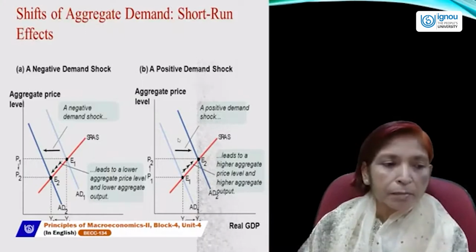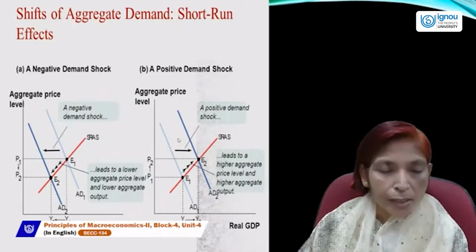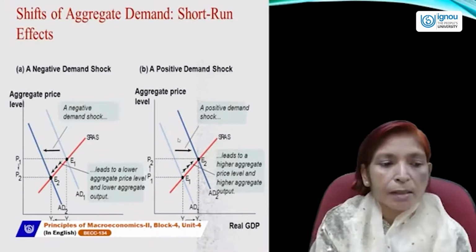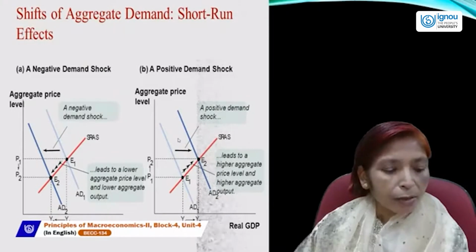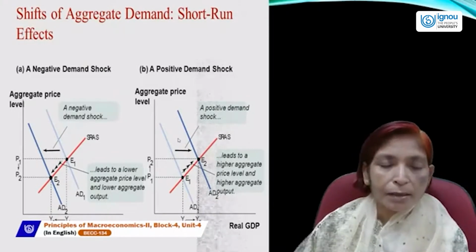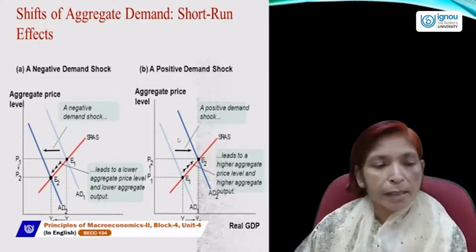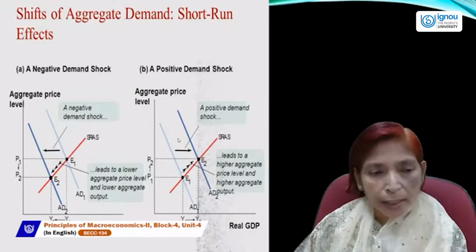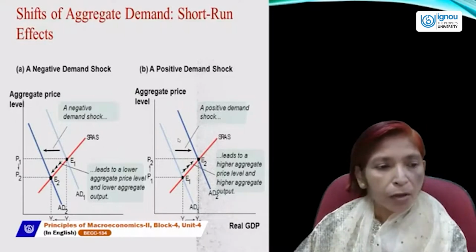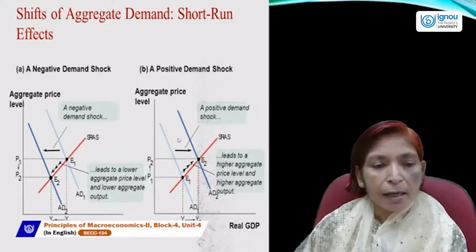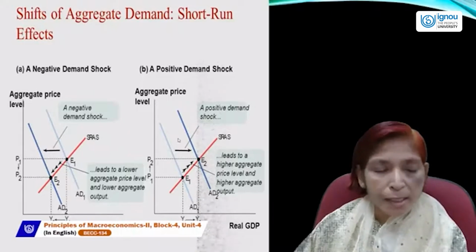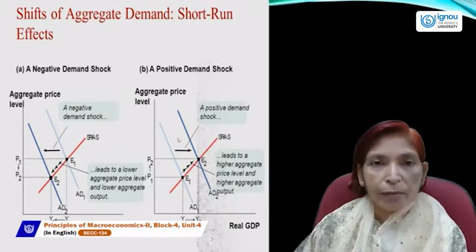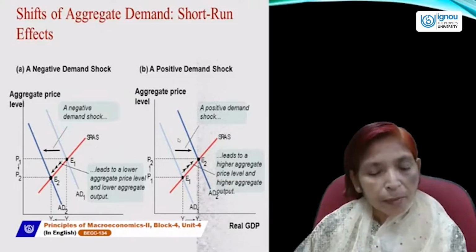In the first diagram, aggregate demand is the initial curve, a downward sloping curve, and aggregate supply is generally an upward sloping curve. Where both curves intersect each other, the equilibrium point is determined. Here the first equilibrium point is E1 because AD and SRAS intersect each other. At this equilibrium point, equilibrium price is P1 and the level of income is Y1.